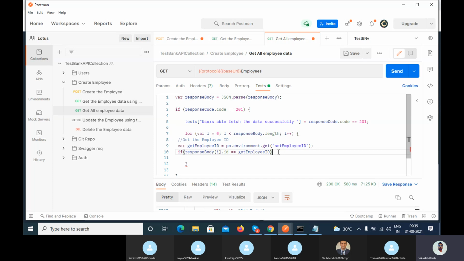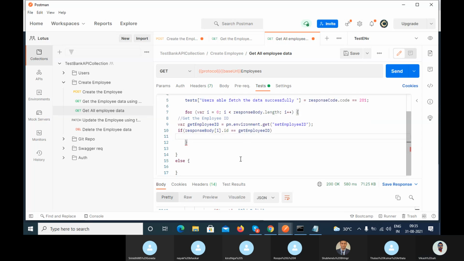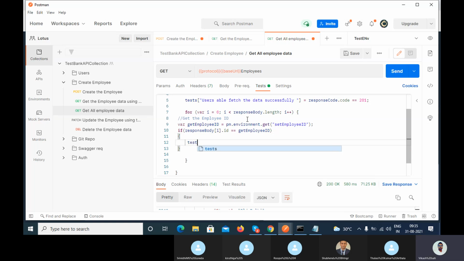If that condition passes, you have found the unique element, not the elements which are multiple. You have to write the condition for the unique element. Now you have written the condition, you can validate whatever things you want. Now here write the condition to verify the employee first name.